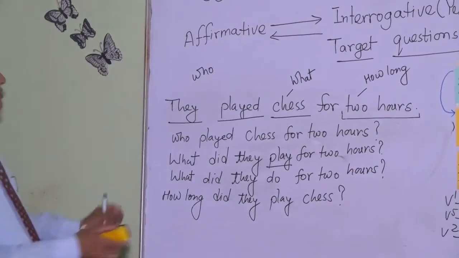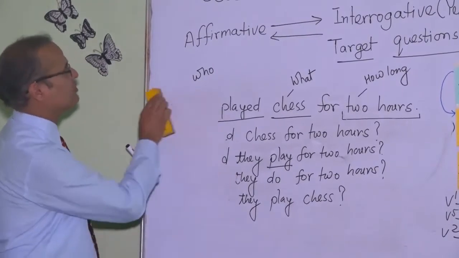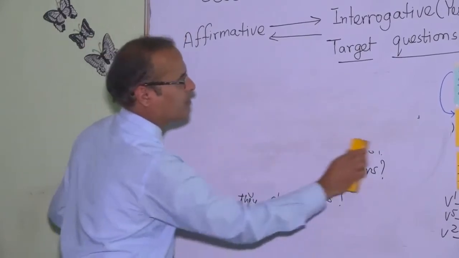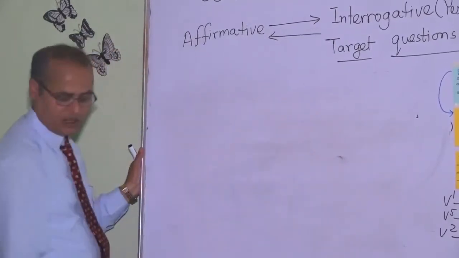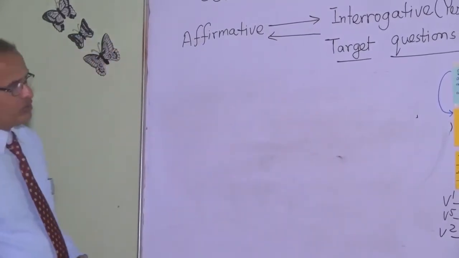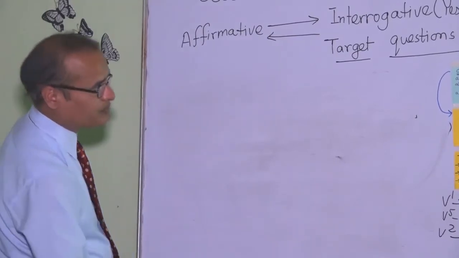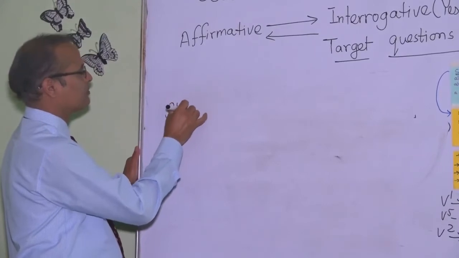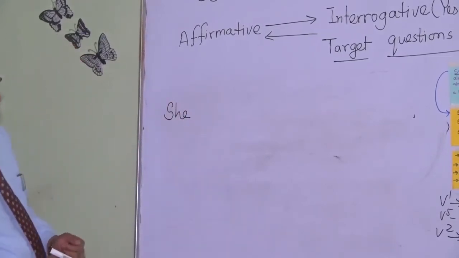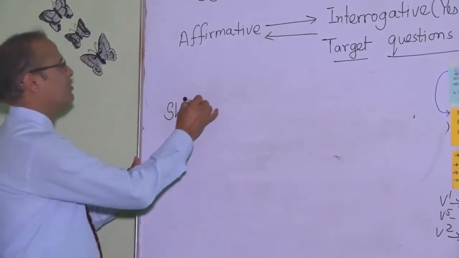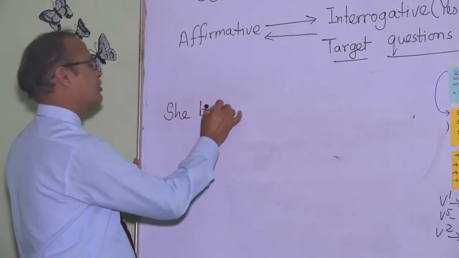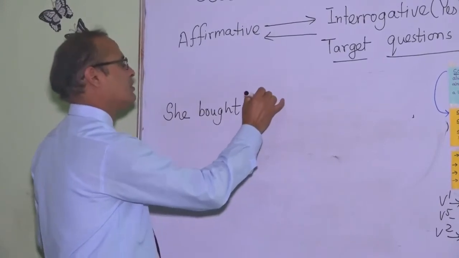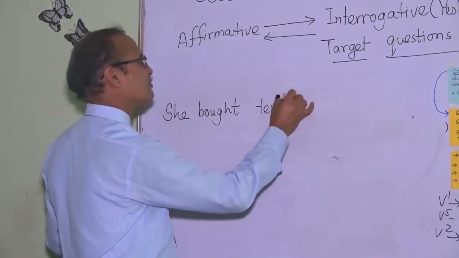So let's derive the structures through example, how these two types of questions are formed. Let me go through another example. She bought 10 books.